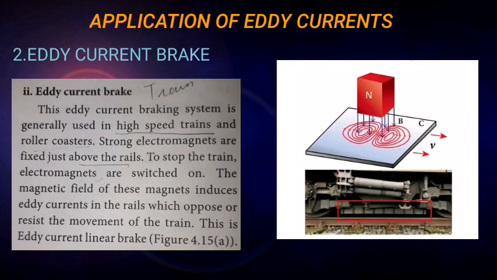Second eddy current application, eddy current brake. Eddy current braking systems are generally used in high speed trains and roller coasters. Strong electromagnets are fixed just above the rails. To stop the train, the electromagnets are switched on. The magnetic field of this magnet induces eddy current in the rail, which opposes or resists the movement of the train. This is an eddy current linear brake.